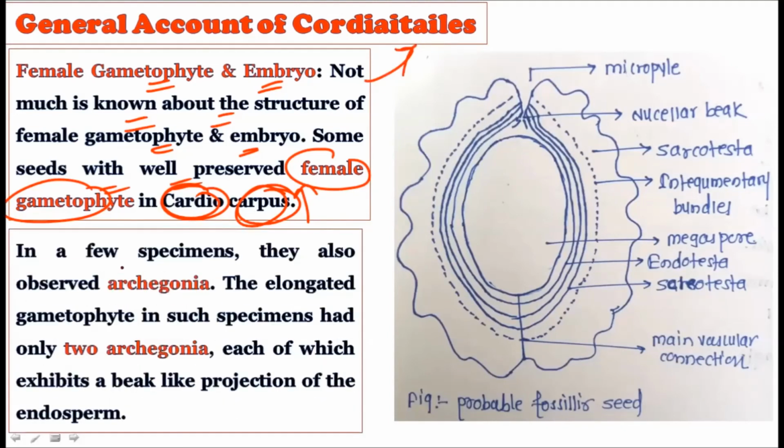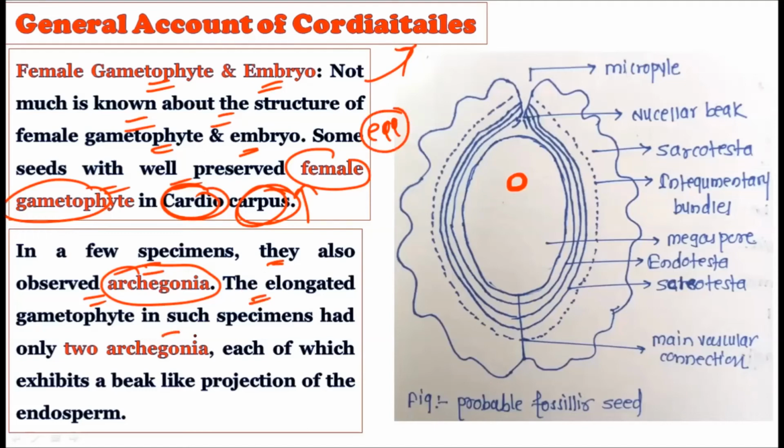Now consider this. In a few specimens, they have also preserved the archegonia. Even the archegonia were found in some of the fossils, inside the ovules. That is the egg, which is fertilized by the sperms liberated by the pollen grains.